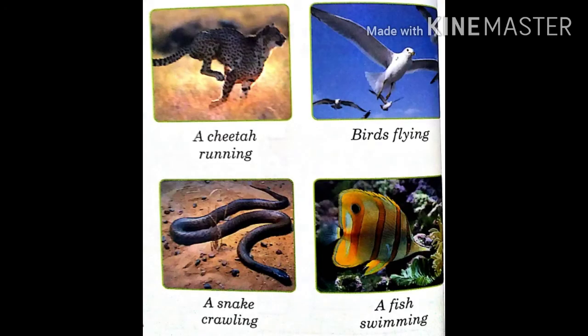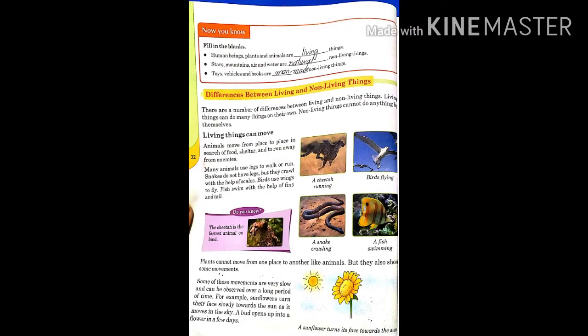Just look at this picture. You can see these are living things. A cheetah can run, a bird can fly, a snake can crawl, and a fish can swim in water on their own. So these are living things. Here is an information for you that the cheetah is the fastest animal on land.